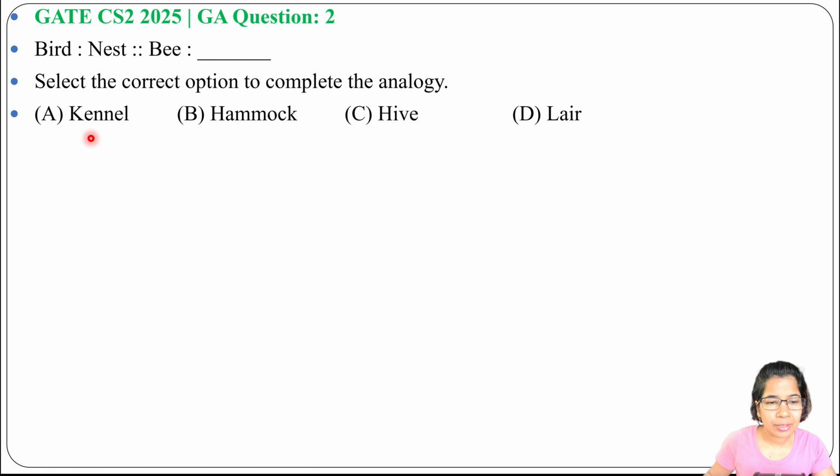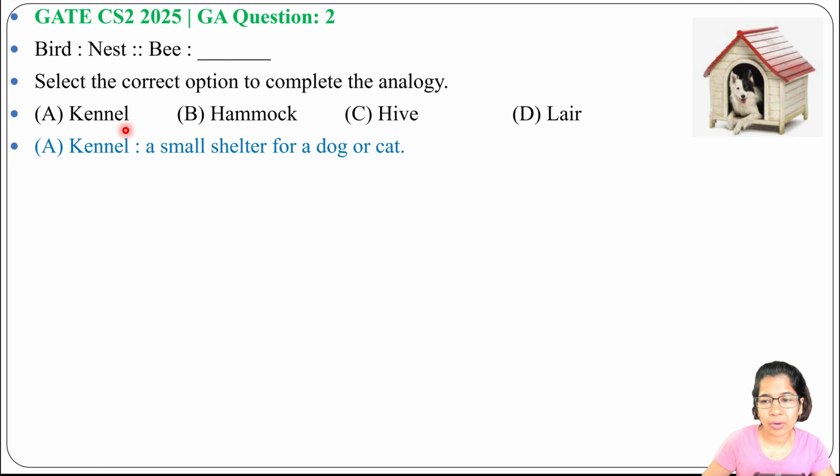Let's analyze each option. Option A, kennel. What is the meaning of kennel? Where a dog or cat stays. It's a small shelter for a dog or cat. It looks like this. And the question is about a bee, so option A is not the answer.